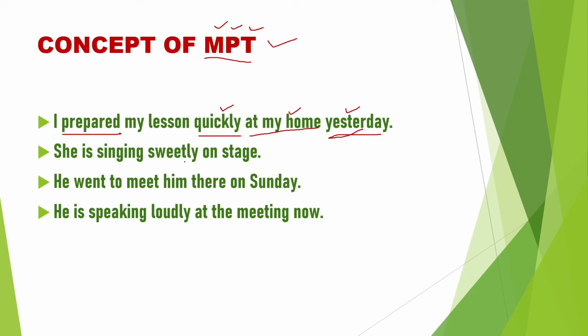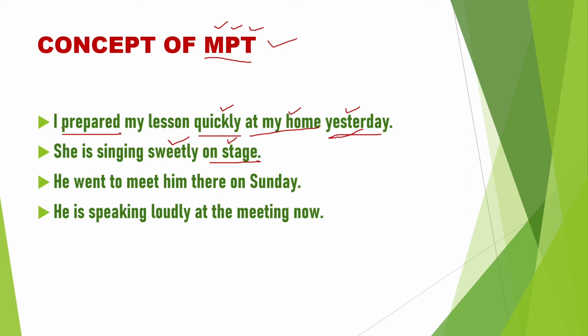She is singing sweetly on stage. She is singing how? Sweetly. This is adverb of manner. She is singing where? On stage. Adverb of place. So in the first sentence, there are three adverbs: adverb of manner, adverb of place, adverb of time.